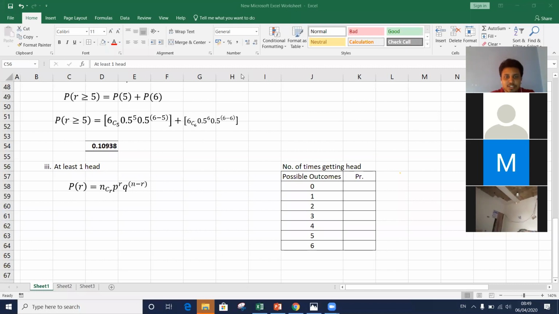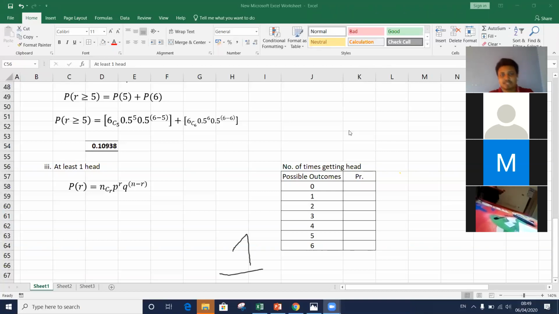Is it correct? If we say at least once, what are the possible ones? At least one hit. Getting at least one hit. What are the things?